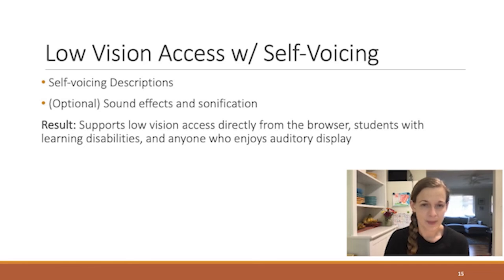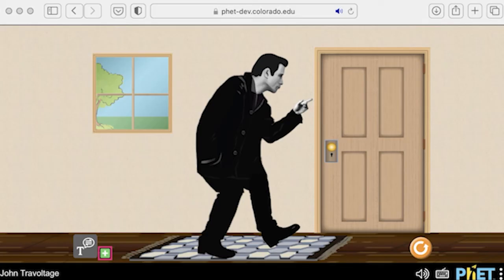In my second example, I'm going to demo Jantra Voltage with the new self-voicing feature. This is the sim I walked you through at the very beginning of the presentation. Now I'm going to let the sim tell you about itself and what's happening as I interact with it. First, I'm going to listen through different options in the quick access menu.